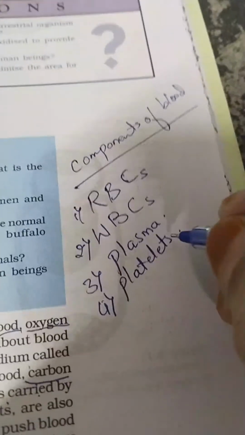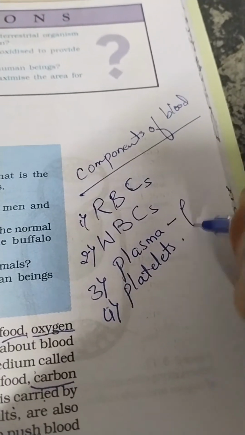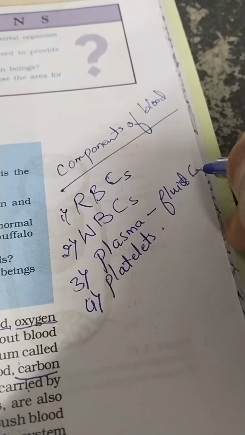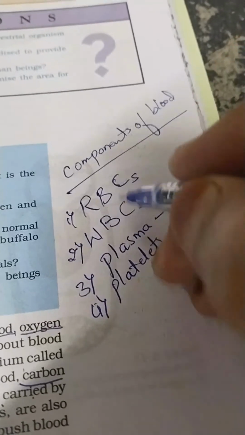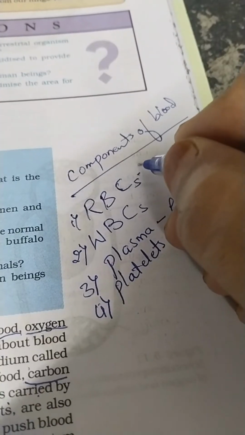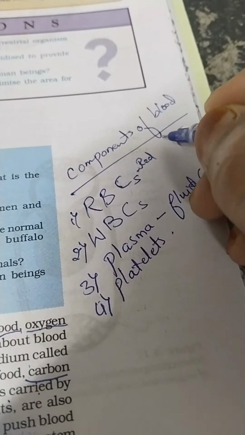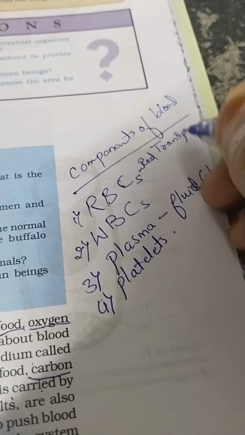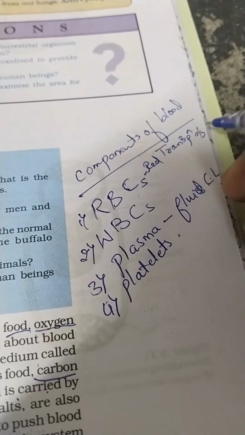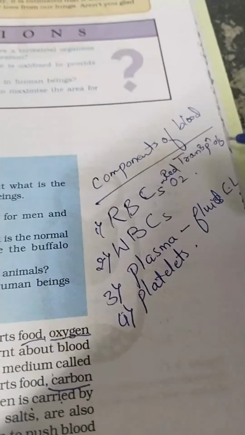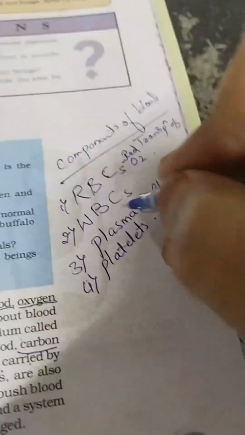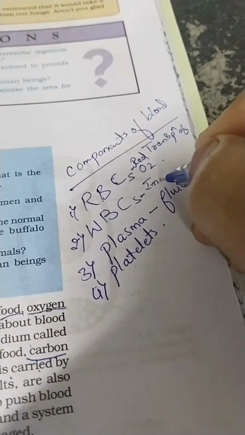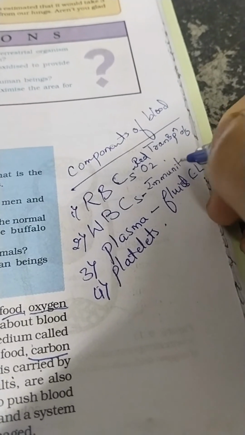RBCs are responsible for the red color as well as the transportation of oxygen, whereas the immune system is regulated by WBCs.